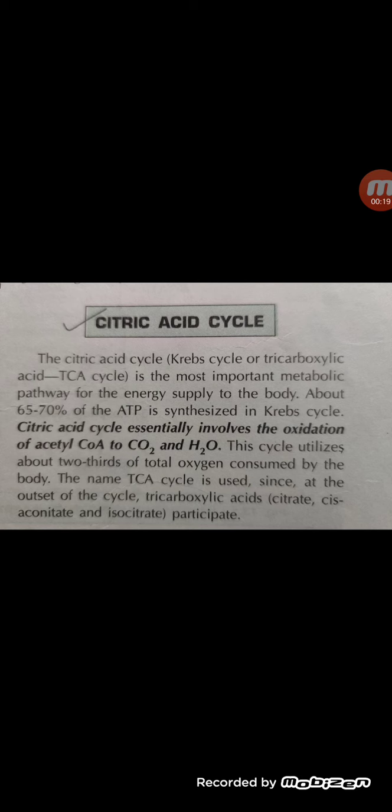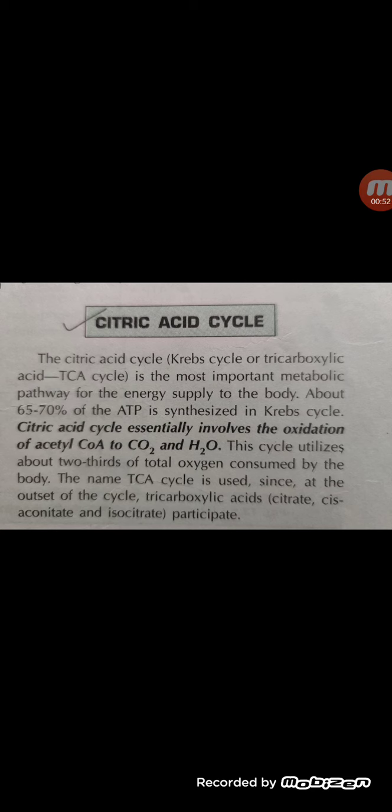The citric acid cycle, also known as Krebs cycle or TCA, is the most important metabolic pathway for the energy supply to the body. About 70% of the ATP is synthesized in the Krebs cycle. The citric acid cycle essentially involves the oxidation of acetyl CoA to CO2 and H2O. This cycle utilizes about two-thirds of the total oxygen consumed by the body. So we understand that this requires oxygen for the working of the TCA.